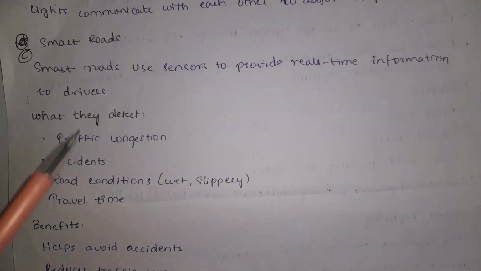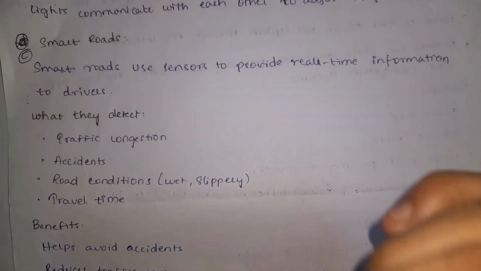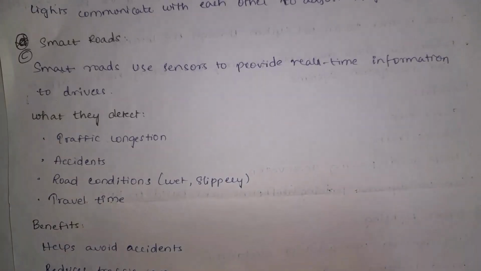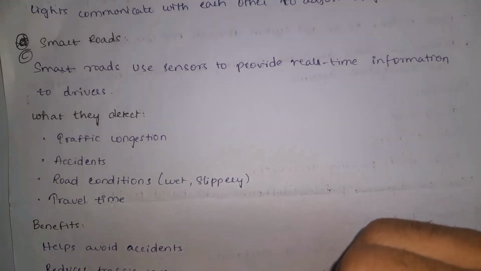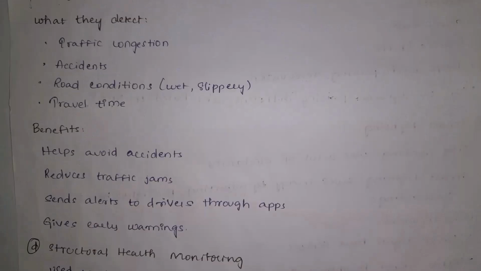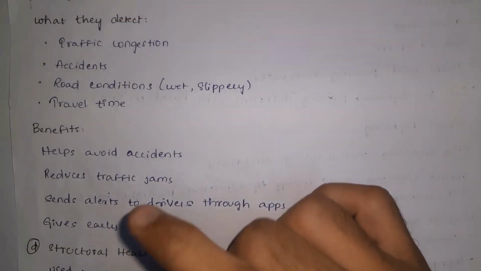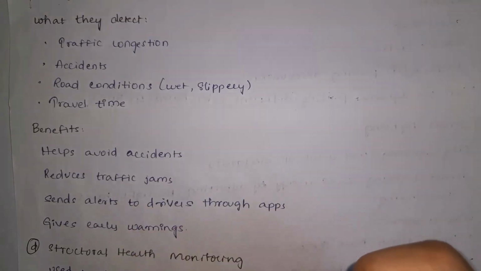And in smart cities, third one is smart roads. Okay, smart roads will use sensors in order to provide real-time information to drivers. Google Map is one of the example where we can check distance and time, road condition and accidents. So smart roads will avoid accidents and reduce traffic jam and will give alert message to drivers by using mobile app, and they can also give early warnings.